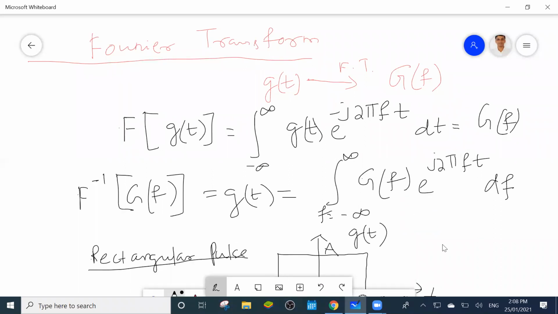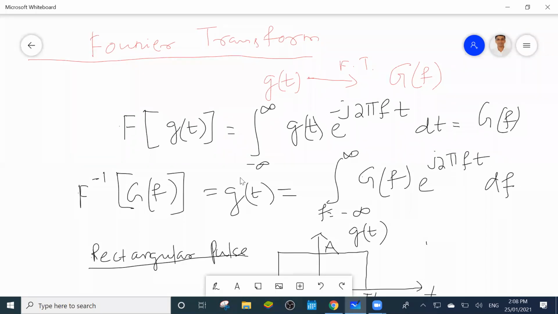Sir, the answer is minus A by 2 pi f. No, that will come in terms of the sinc function. Okay, sir.